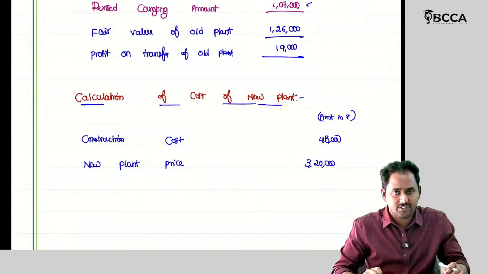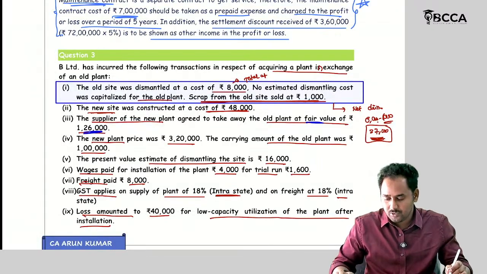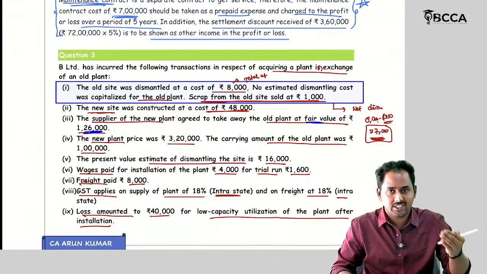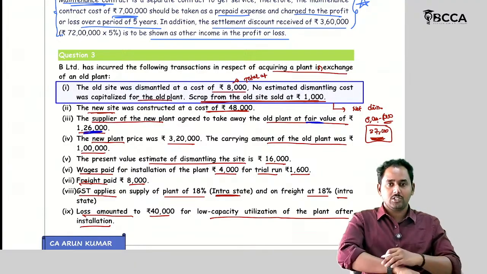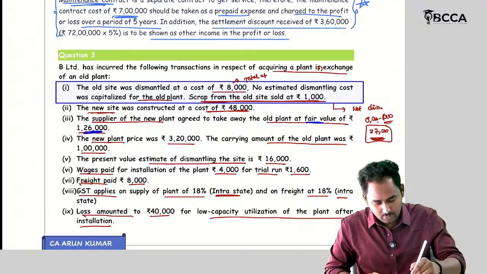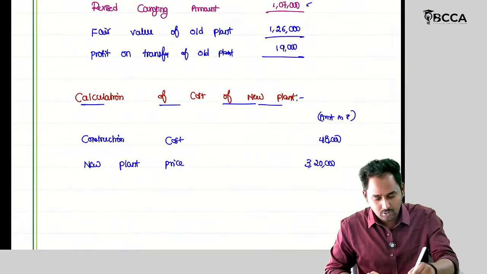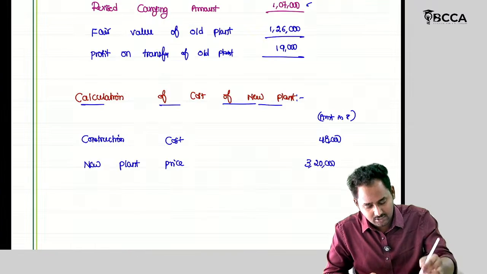What is the fair value of the asset given up? 1 lakh 26,000. Along with 1 lakh 26,000, how much cash am I paying? 1 lakh 94,000. So fair value of asset given up plus cash paid is the cost of the new asset. That's why I have included the entire 3 lakh 20,000 in the cost of the asset. Then what is the present value of the dismantling site? 16,000.